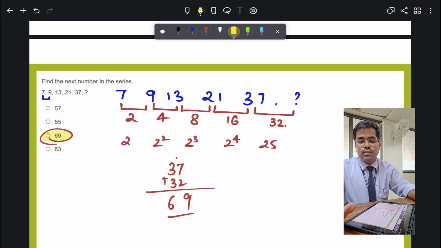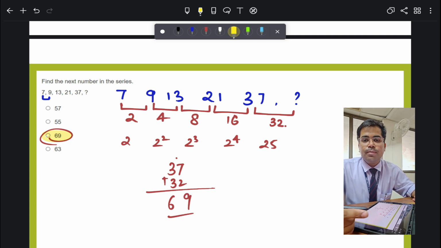All right students, this is how we attempt the mental aptitude questions, and you have to just practice. You can take all these types of questions early in the morning when your brain is very sharp and relaxed. Just do these kinds of questions, you will be able to clear the CET. All the best. Thank you.